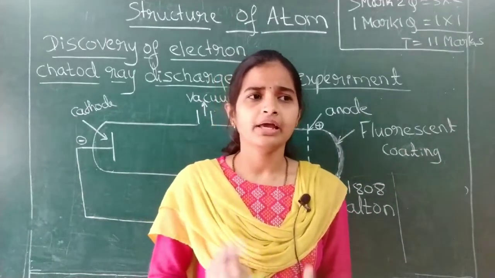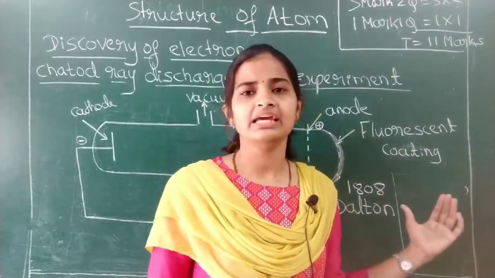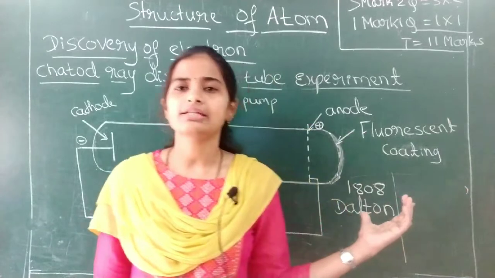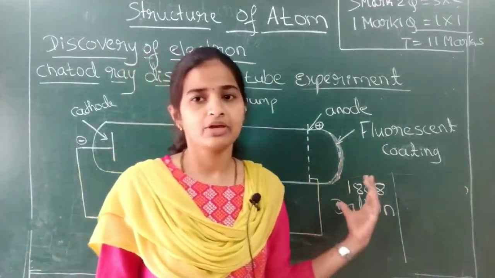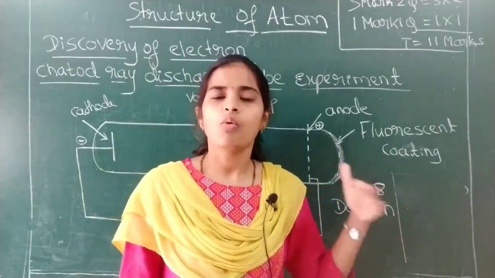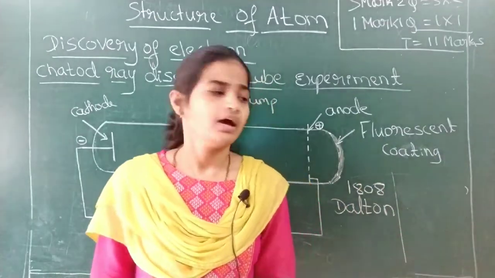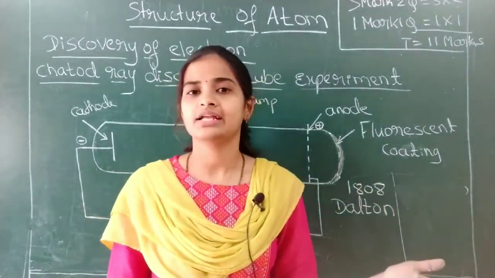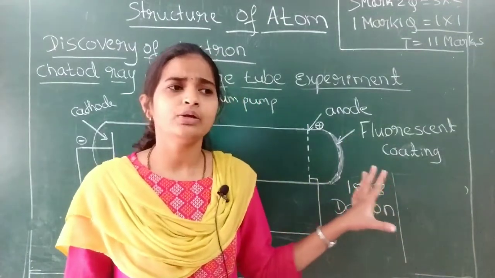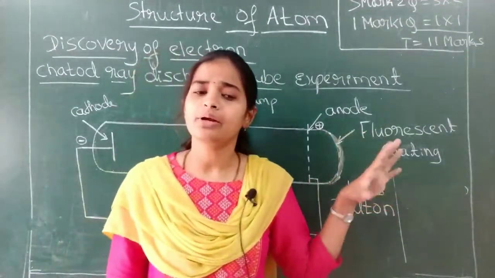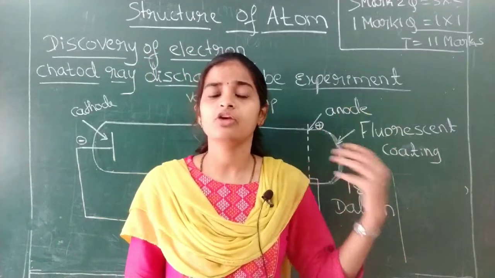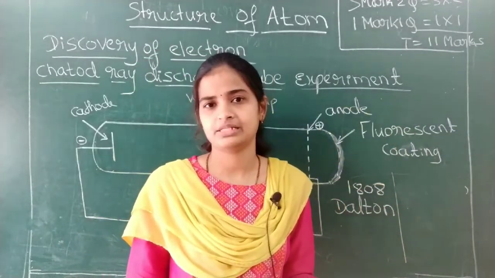It was believed for many years that Dalton's atomic theory was correct because he had proved it experimentally. But when new inventions and new studies were done by scientists, he could not give proof for some of the experiments.